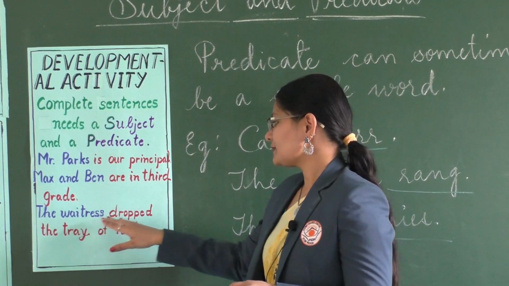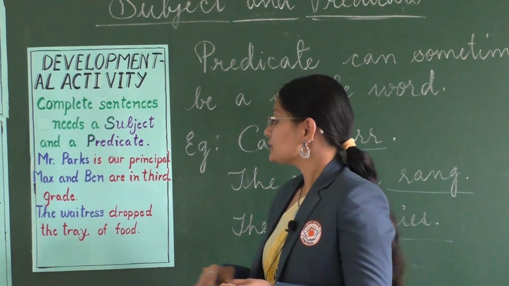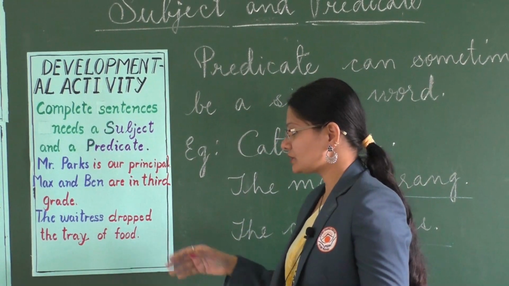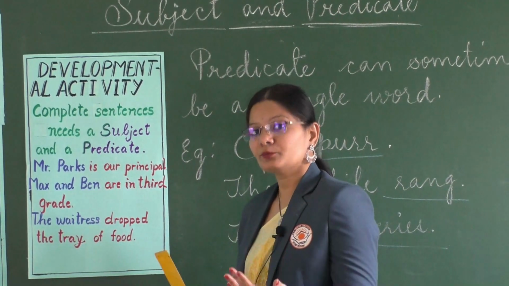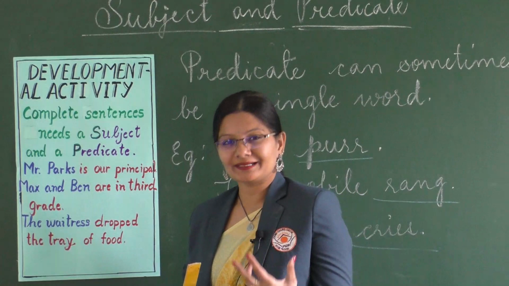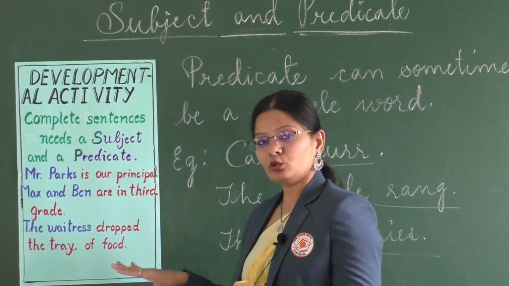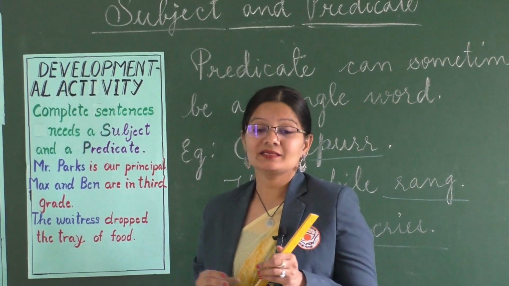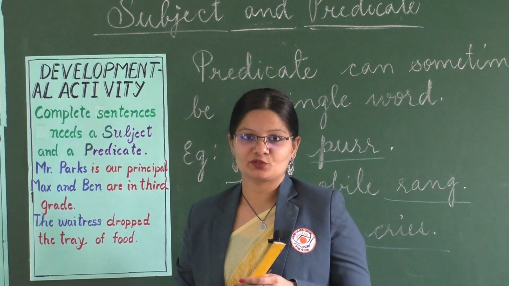The waitress dropped the tray of food, right? So here dropped the tray of food. So the part here in red is the predicate. Now what do we understand by this? That the predicate is always towards the end of the sentence and it can be multiple words, but there are exceptions to it.